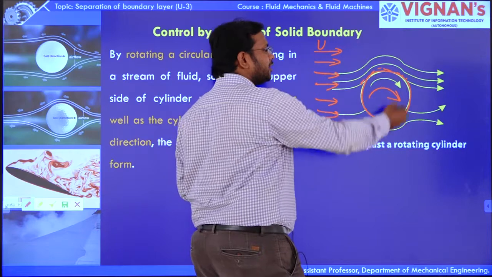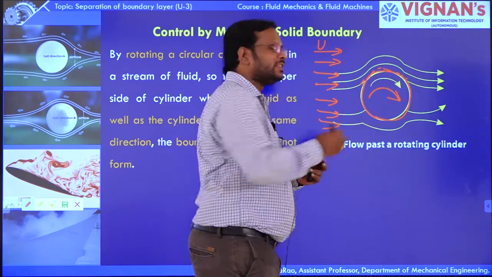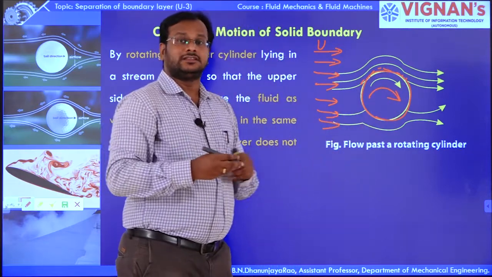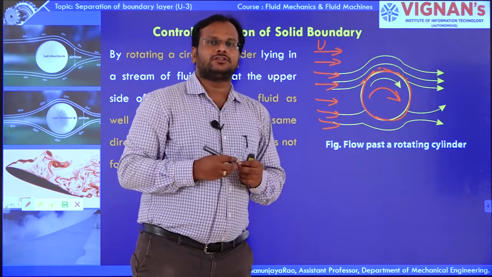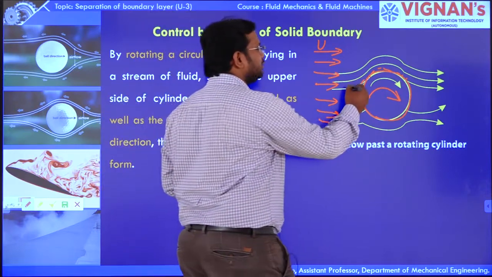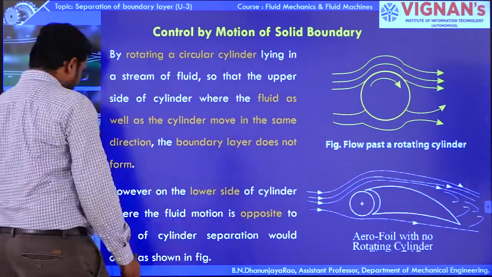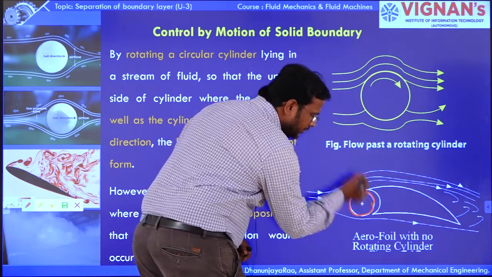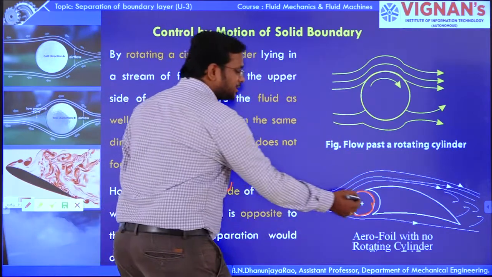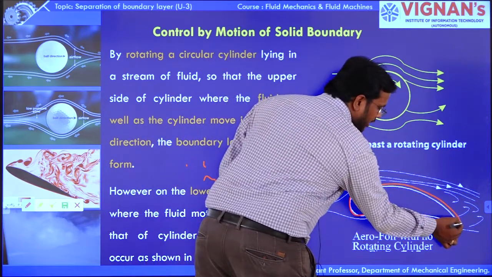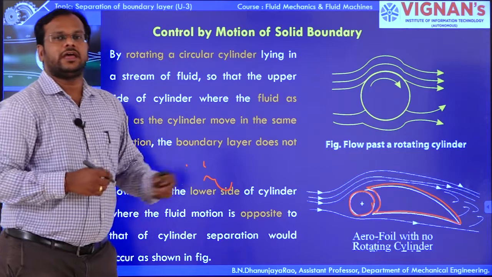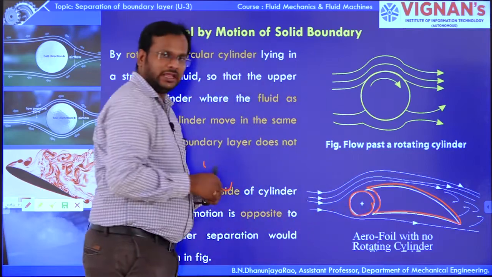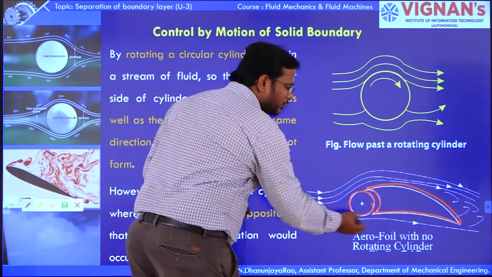So whenever we are giving rotations to this particular object, the retarded particles are very low, so that the boundary layer formation and the separation of boundary layer is going to be eliminated. There is a rotating cylinder which is provided at the leading edge of the aerofoil. So there is an aerofoil wing, and to that we provide a rotating cylinder.